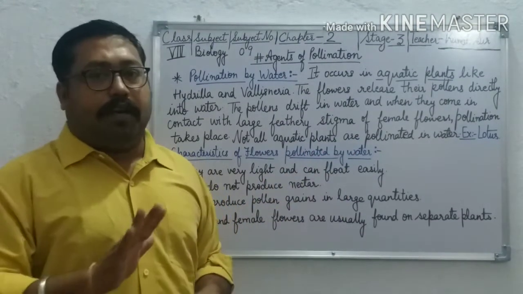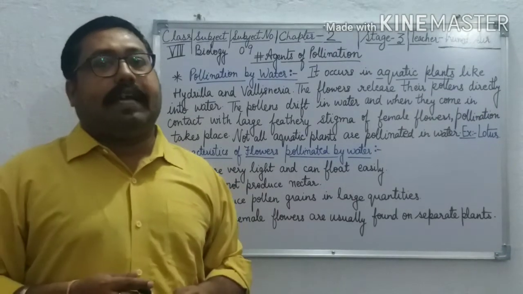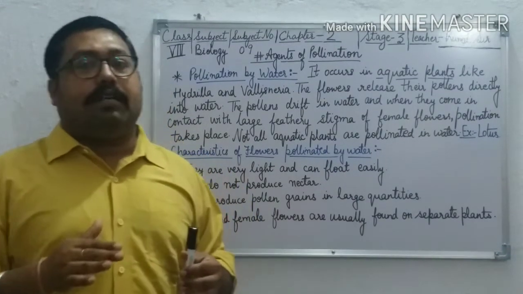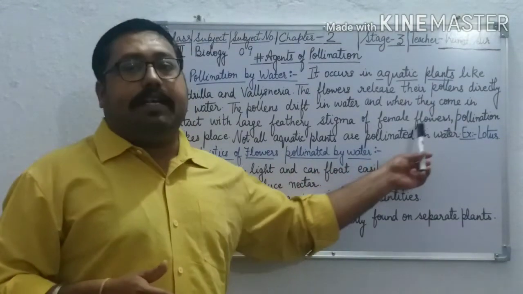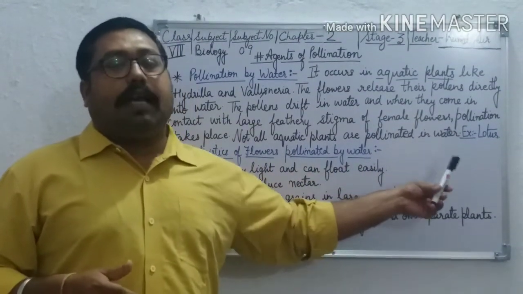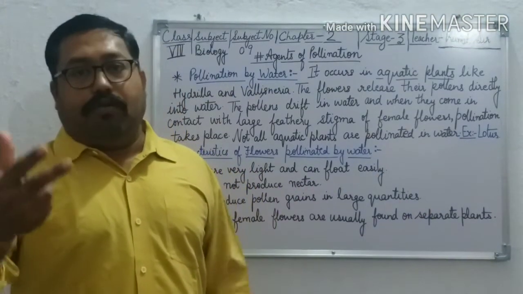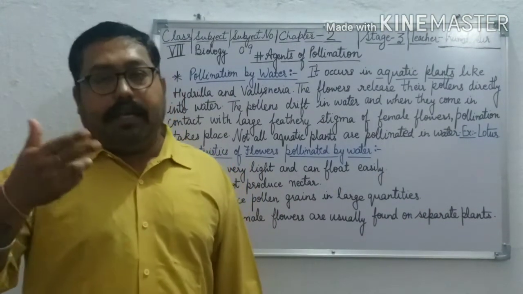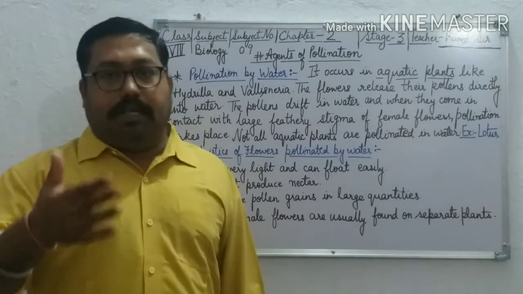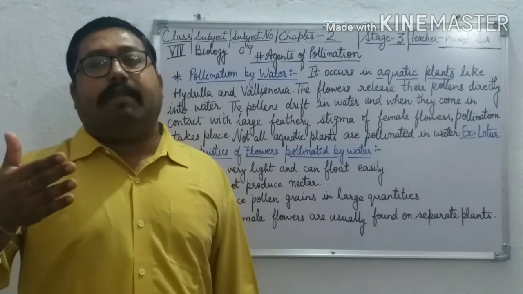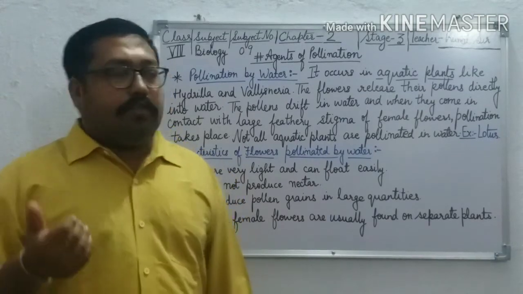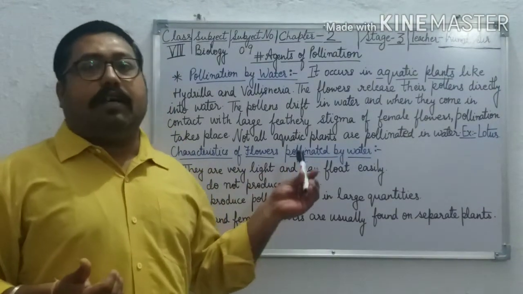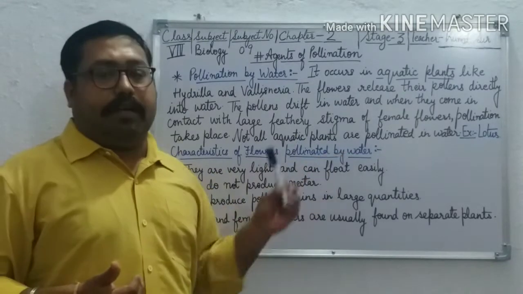This is the first point. The second point is that not all aquatic flowers or plants are pollinated by water, because in the lotus flower, pollination takes place with the help of wind or insects. So now let us concentrate on flowers which are pollinated by water.